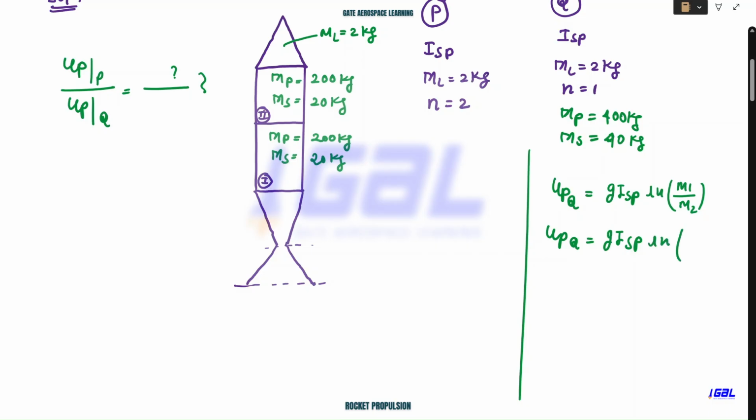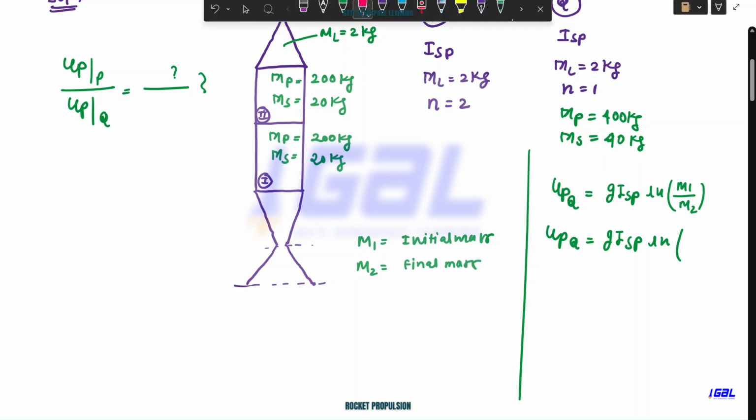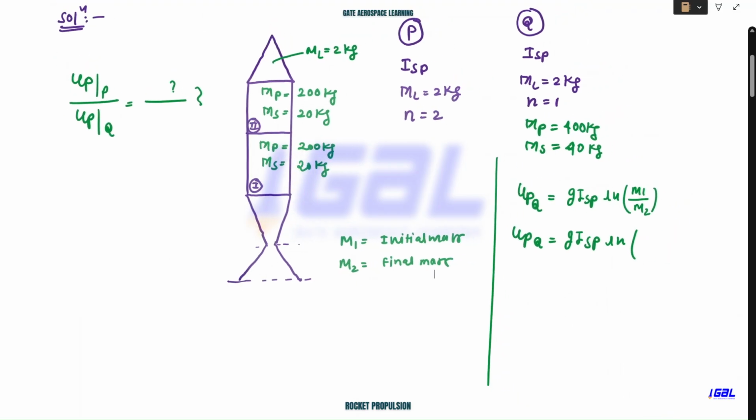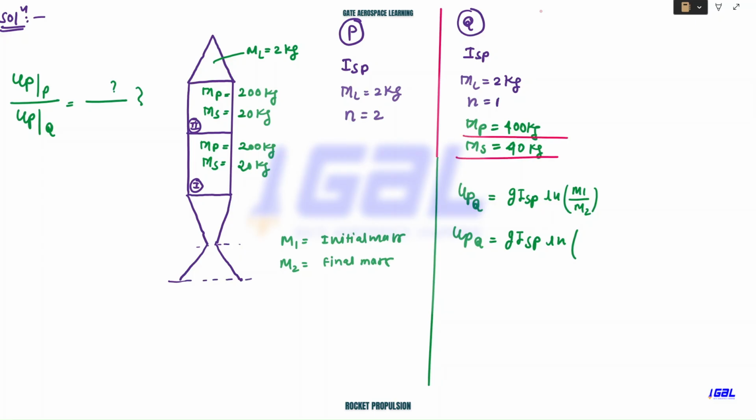Now what is the M1 value? Your M1 value is the initial mass of the rocket. What is the M2 value? It is the final mass of the rocket. Now we need to calculate the initial mass for rocket Q we are talking about. The initial mass is MP, MS and ML.